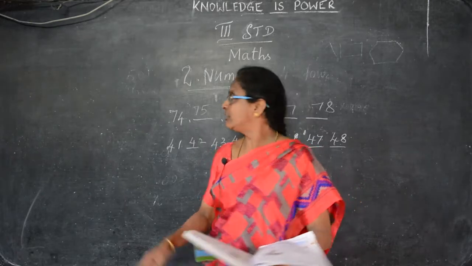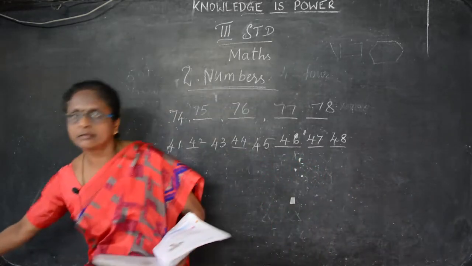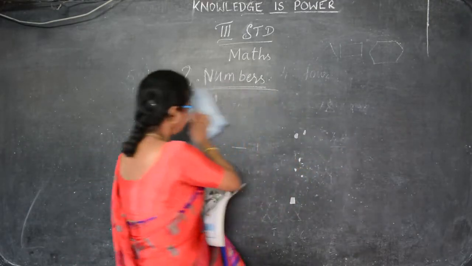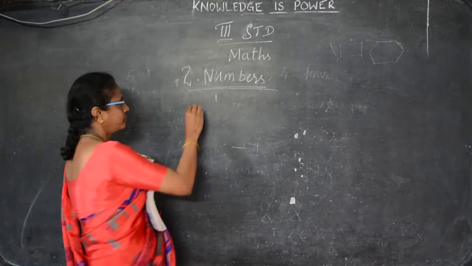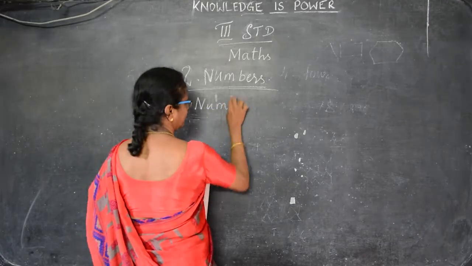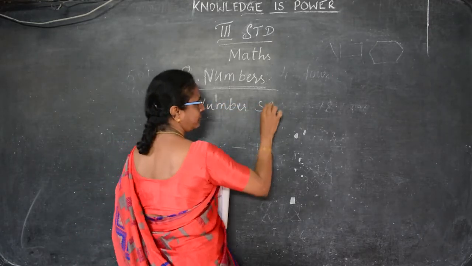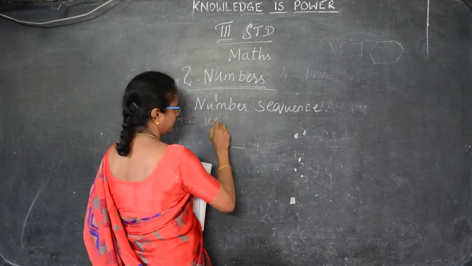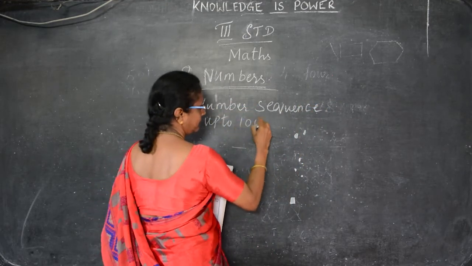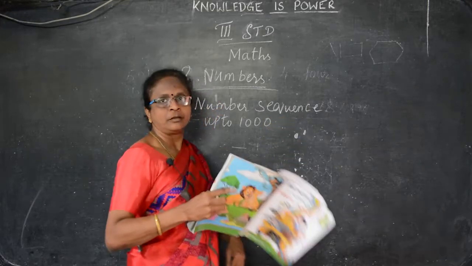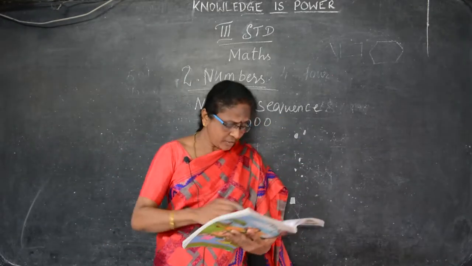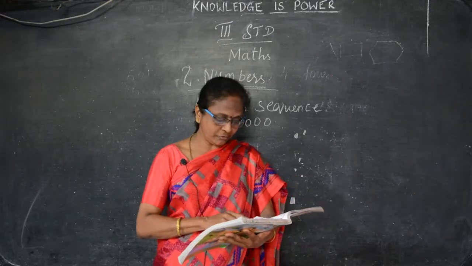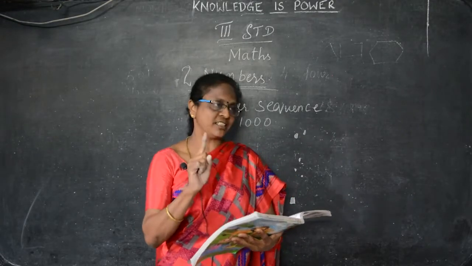Now the number sequence up to 1000. Okay, the number sequence: 0, 1, 2, 3, 4, 5, 6, 7, 8, 9 are the one digit numbers.